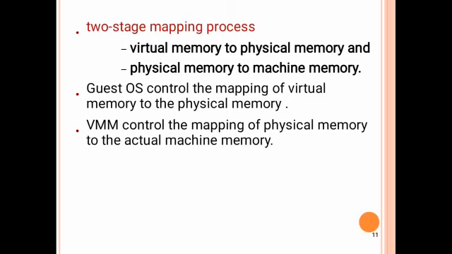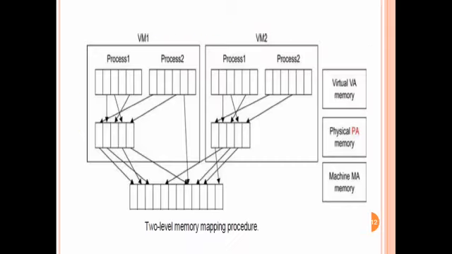Second, mapping physical memory to machine memory. These mappings are handled by the guest OS and the VMM. The guest OS maps the virtual memory to physical memory, and the VMM maps the physical memory to machine memory. In the traditional approach there is only one stage of mapping, but in the x86 processor there are two stages of mapping.